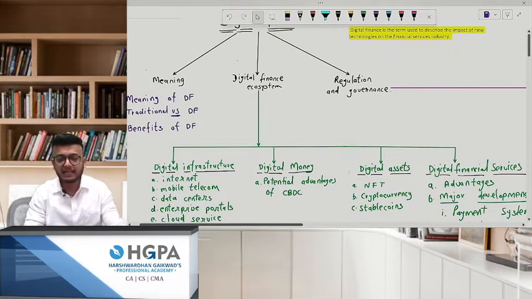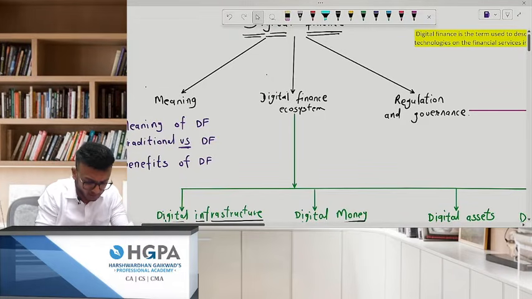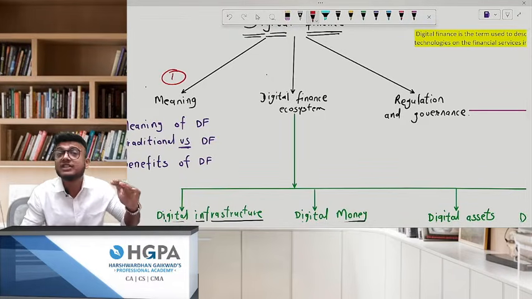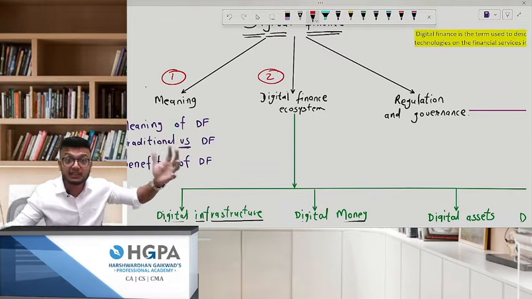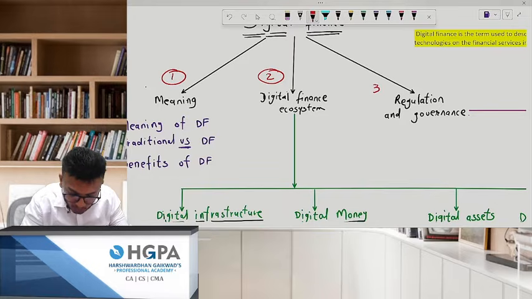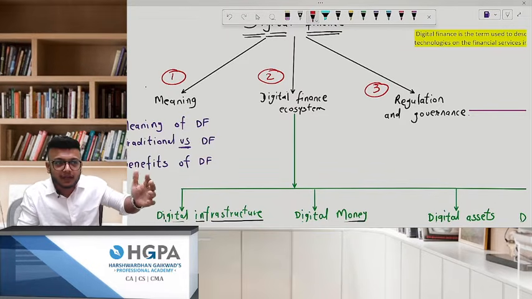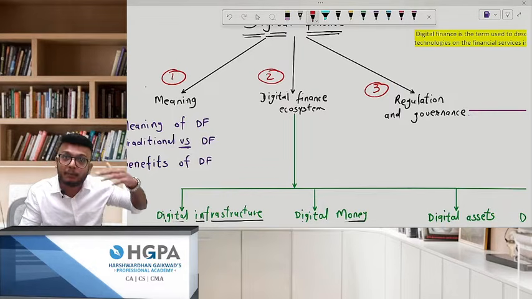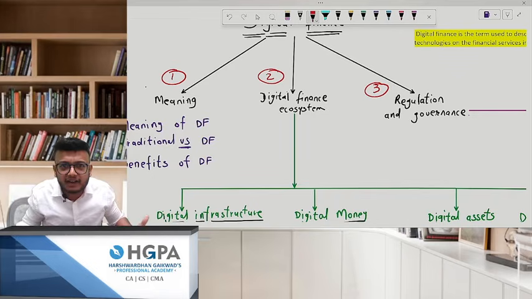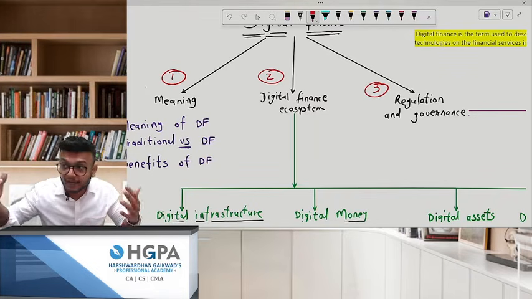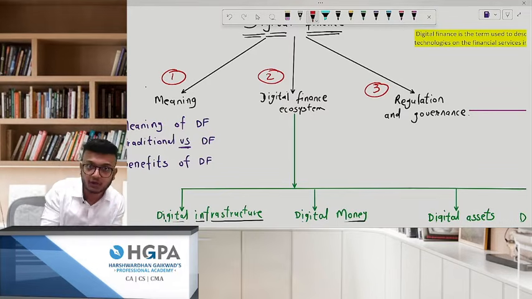So, digital finance is being broken down into three cubes, into three parts. The first one is obviously, what is the meaning of digital finance? Second, digital finance ecosystem, not the environment one, the digital finance one. The third one, what are the laws? So, first of all, if we are going to talk about crypto, Bitcoin, NFTs and all, Ethereum and all, is there any law governing India? The answer is no. The finance ministry is still revolving around that, whether to introduce this or not.